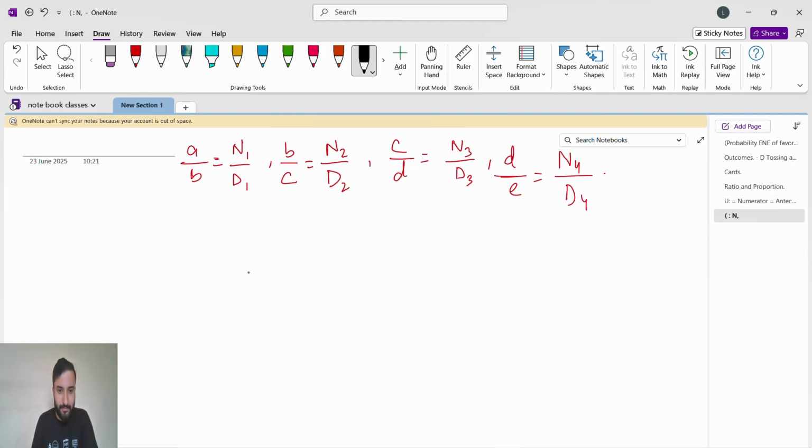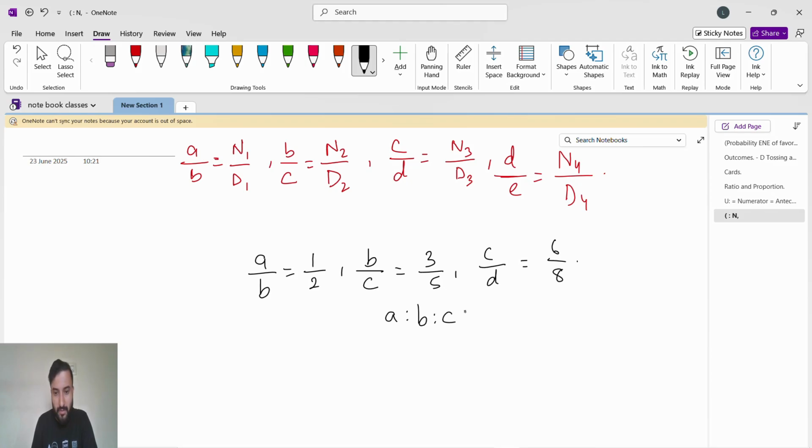Like for example, a by b is 1:2, b by c is 3:5, c by d is 6:8. Now you have to find a is to b is to c is to d. So this is a continued ratio: a by b, b by c, c by d.